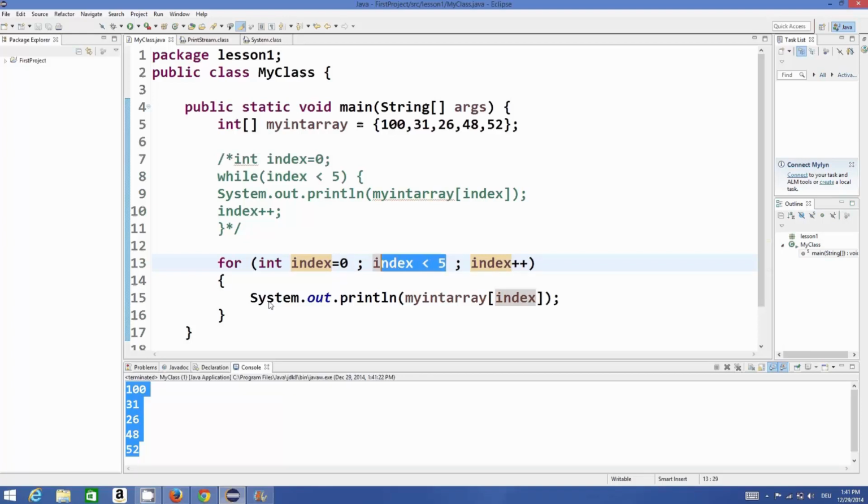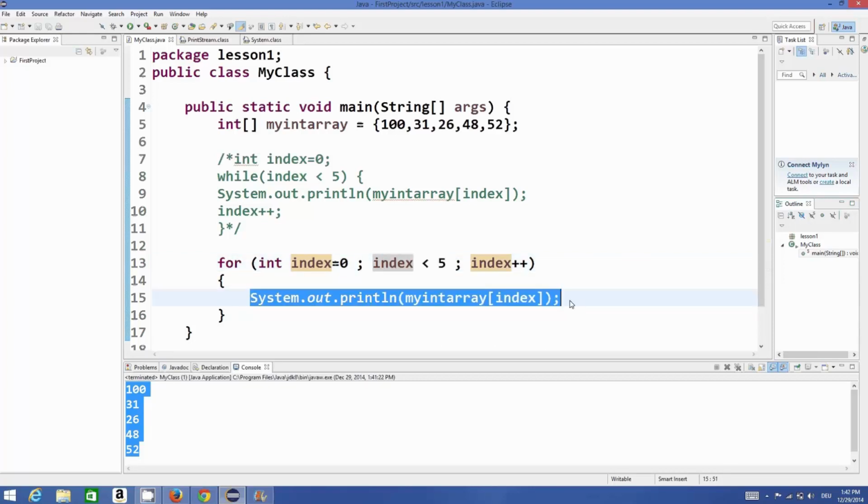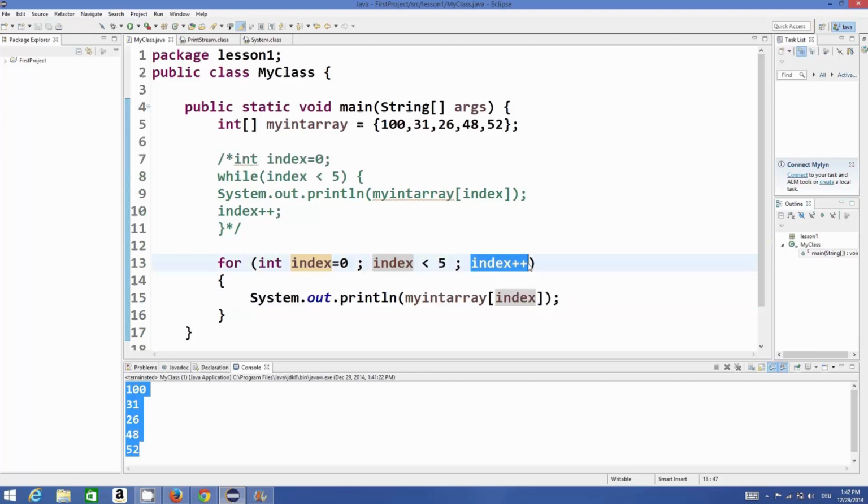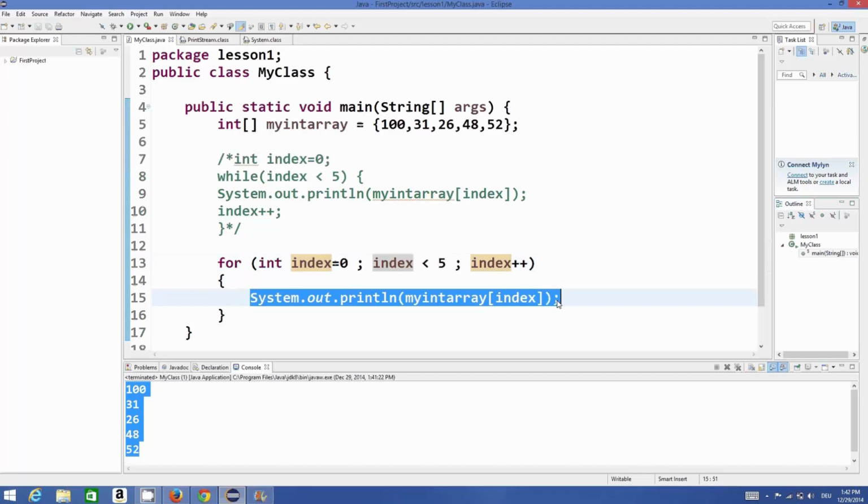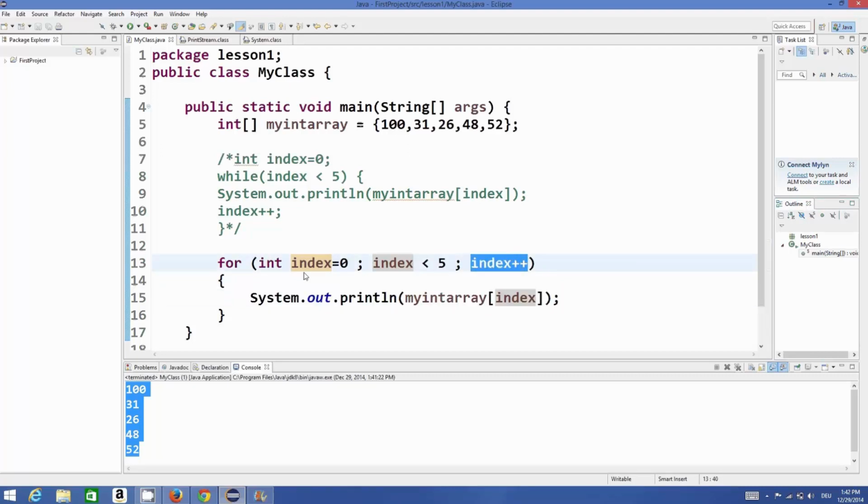Then it executes your statement and then it increments the value. So first initialization, then expression checking, and if the expression is true it will print your value and then increment the value of index by 1.